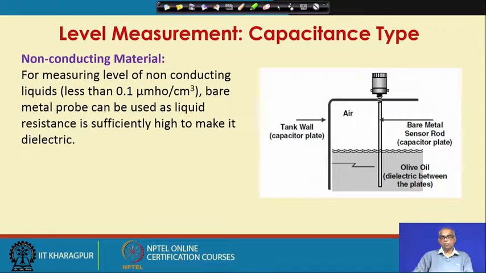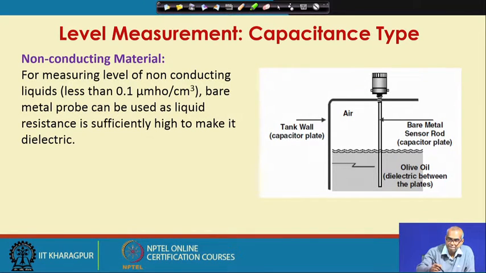Now, when you are measuring the level of liquid in a tank or in a container, my liquid may be conducting type, it may also be non-conducting type. For measuring level of non-conducting liquids, by non-conducting liquids we mean a conductivity less than 0.1 micromho per centimeter cube. If the liquid is non-conducting, then a bare metal probe can be used as liquid resistance is sufficiently high to make it a dielectric.